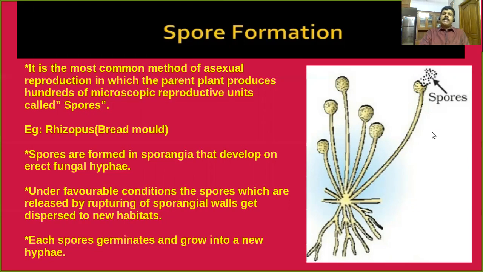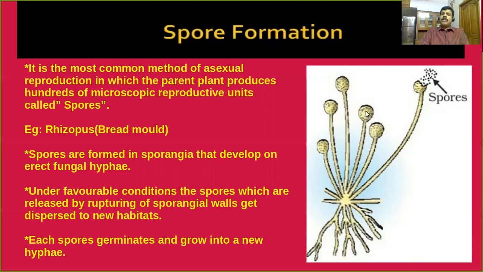You can see that the spores are formed in a specialized structure called sporangia, which develop on the erect fungal hyphae. Hyphae means the body of the fungus. At the tip of the fungal body, you can see some spherical structures called sporangia.